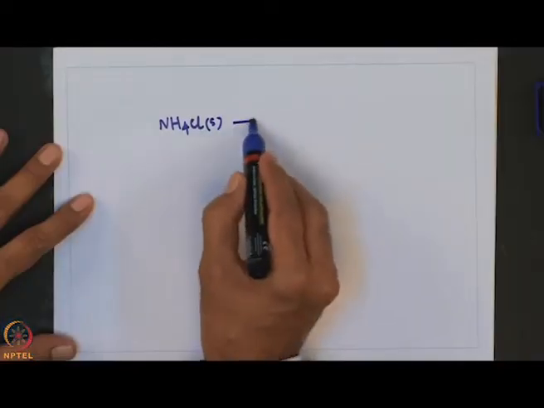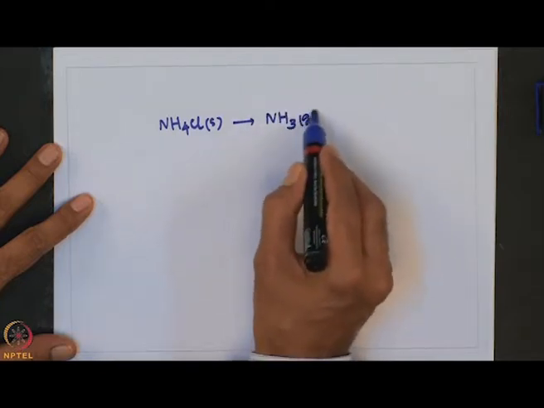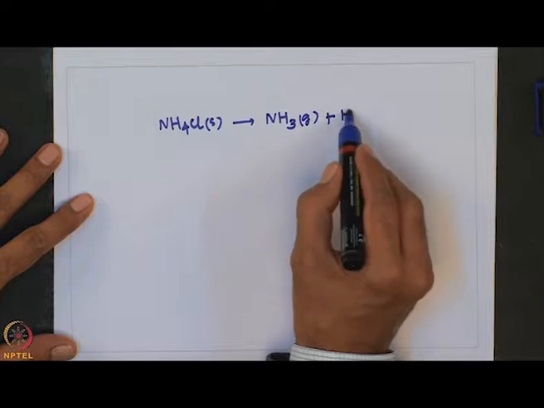Ammonium salts decompose readily on heating, and for many salts such as the halides, carbonates, sulfates, ammonia is evolved. Let me show a couple of examples. Ammonium chloride, it gives ammonia and HCl.